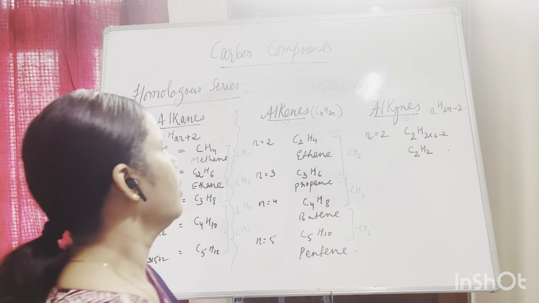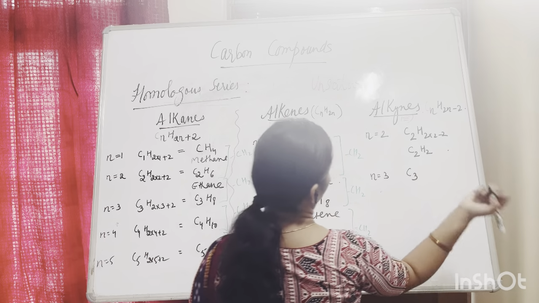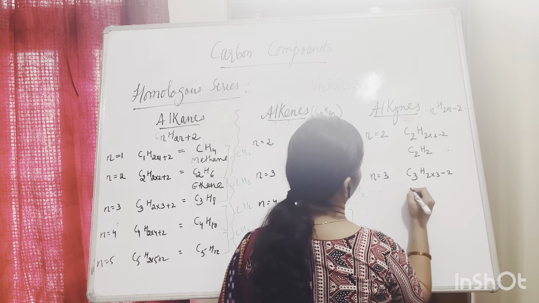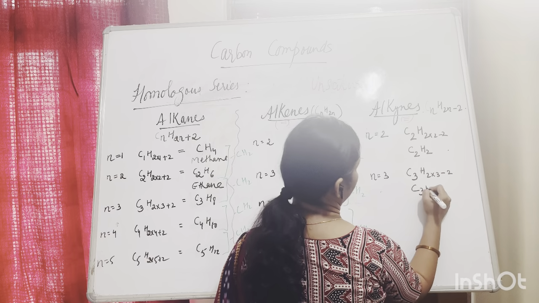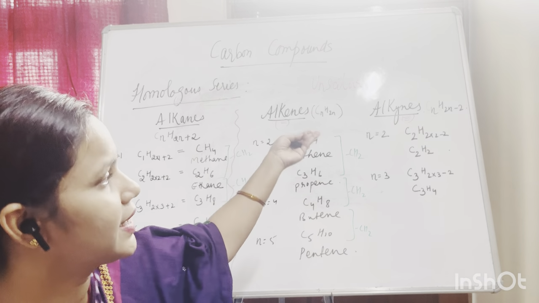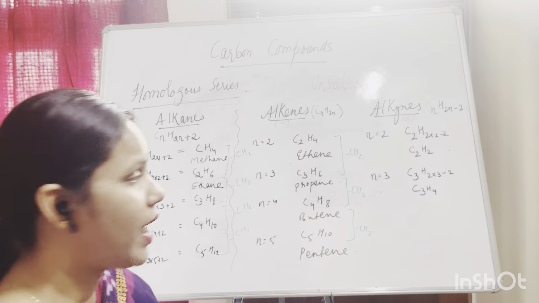Then if n is equal to 3, it will be C3H(2 into 3 minus 2), that is C3H4. The name will be, first one is ethyne, then propyne.